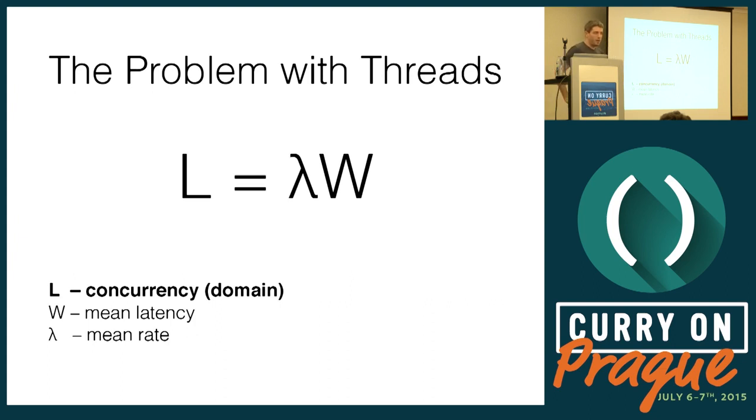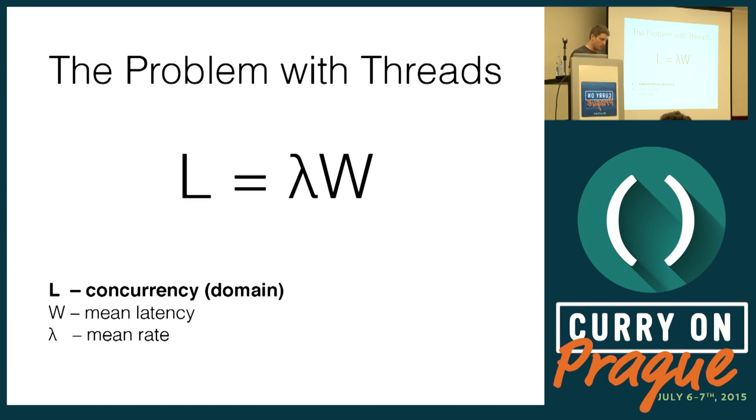And the problem is, I think, best summarized by this equation. It's called Little's Law. Actually, proving it is more complicated than it seems. But it says this. If we have a server that's serving requests, and it takes us a certain amount of time, called W, on average, to service each request, start to finish. And remember, requests these days can take a while. It can be an open session, like an open TCP socket that communicates for a while. Then, if our incoming request rate is lambda, then we must support at least L level of concurrency.